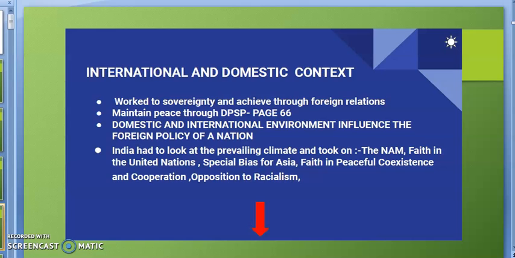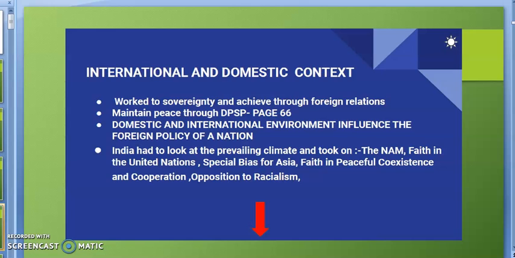If we discuss the domestic context in India, poverty was there, unemployment was there. We were lagging behind in the field of technology. In the primary sector, secondary sector, tertiary sector, we were too much backward. We had to establish democracy for the first time in our country. In such conditions,